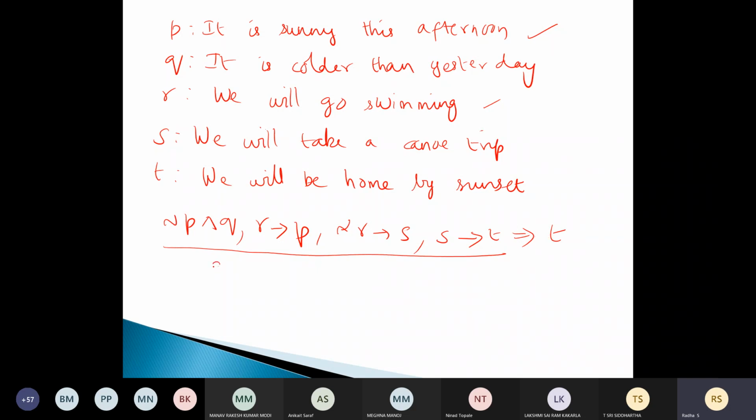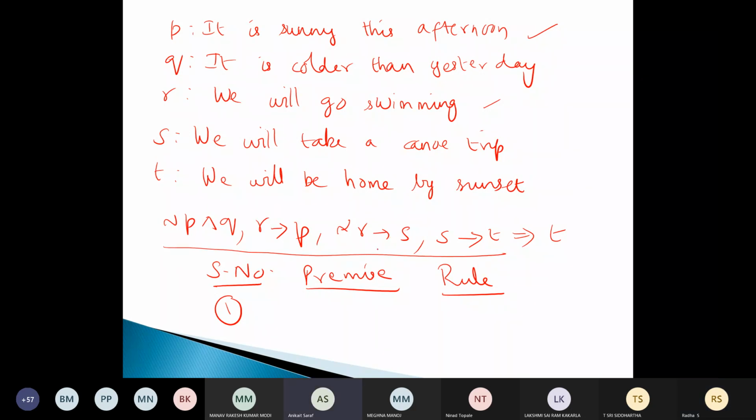Okay, we'll start. Serial number, what is the premise we are going to introduce, and what is the rule that we are going to follow? Rule, or whatever conclusion we are getting, you can write. First, what can you introduce? Yesterday you told correctly, right?